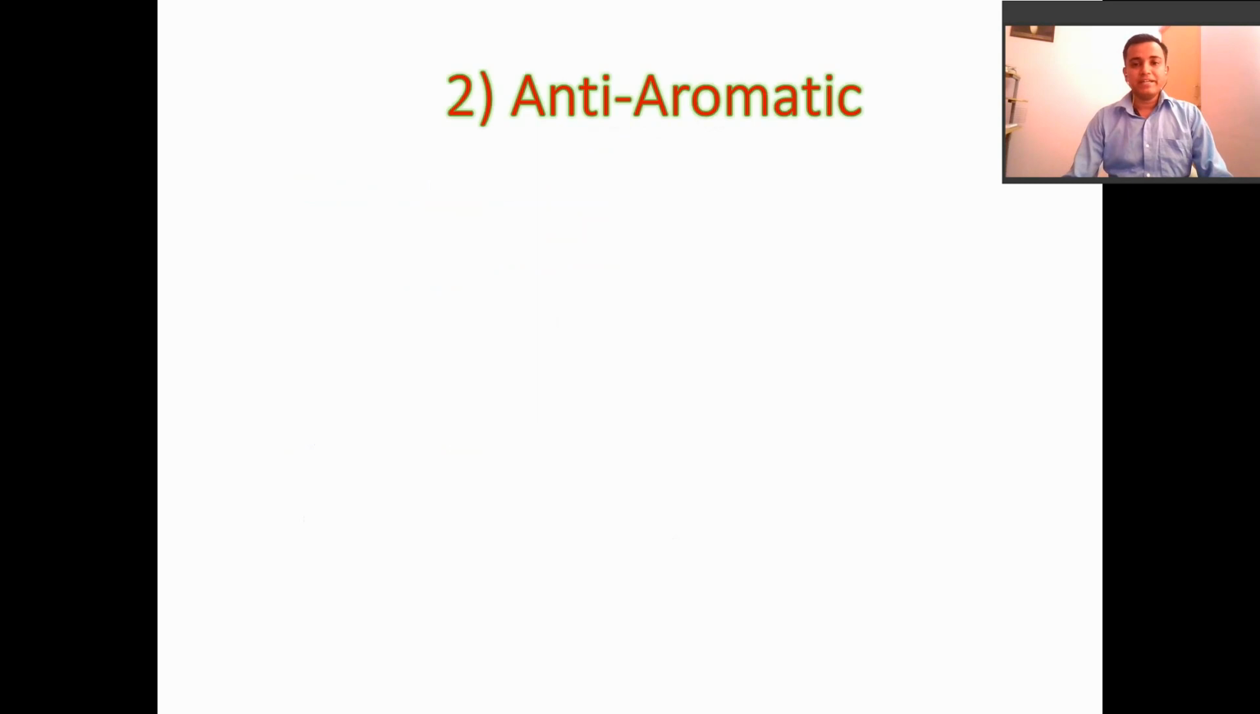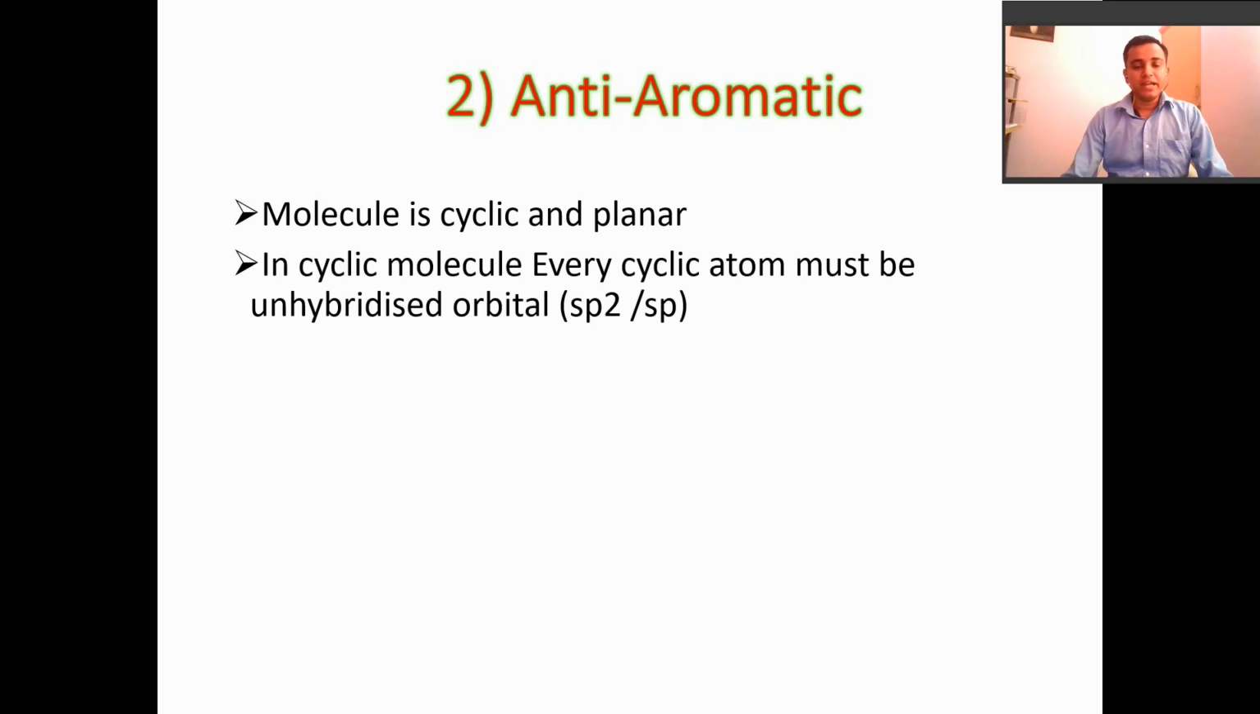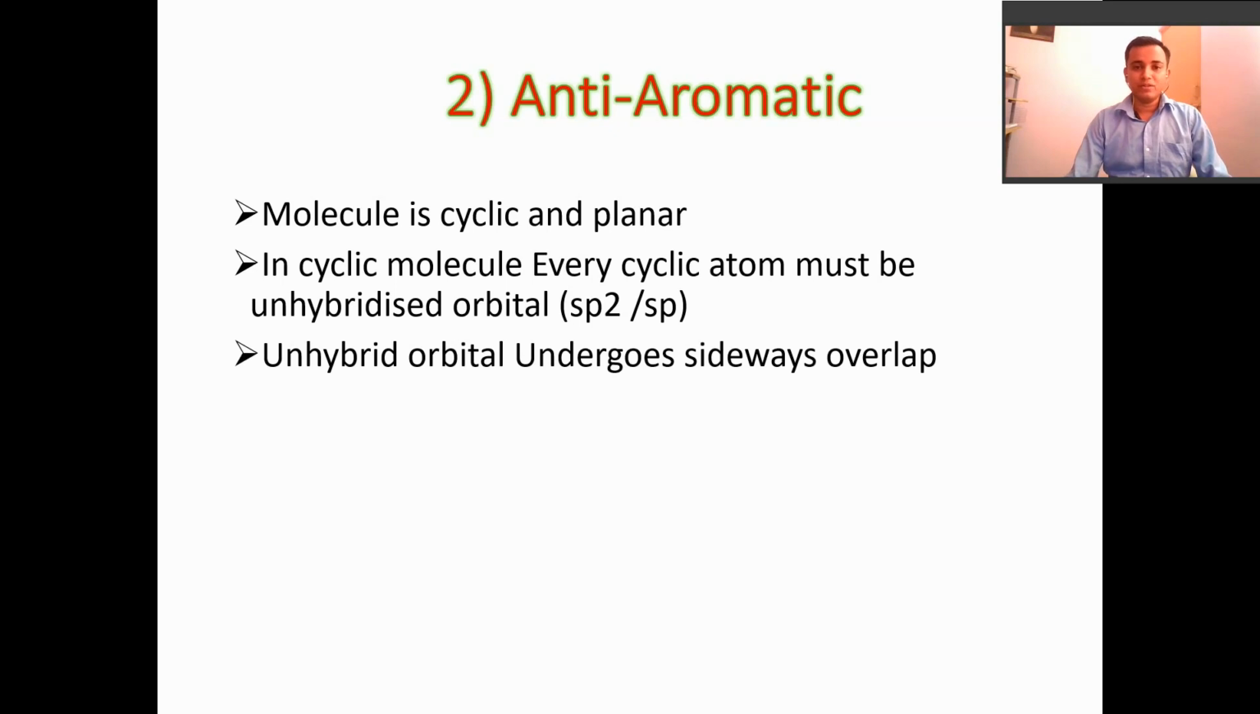Second is anti-aromatic. Now we are studying the criteria of anti-aromatic compounds. The first one is that the molecule is cyclic and planar, the same as aromatic compounds. Most of the anti-aromatic conditions are the same as for aromatic compounds. The second one is that in a cyclic molecule, every cyclic atom must have an unhybridized orbital, sp2 or sp. It is also the same as aromatic compounds. The unhybridized orbitals undergo sideways overlap, as I already showed in that structure.